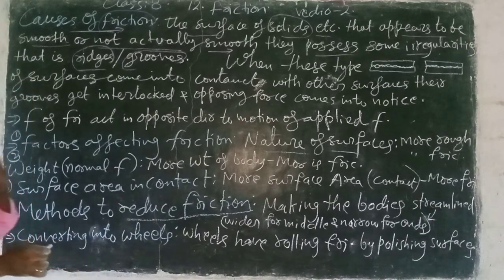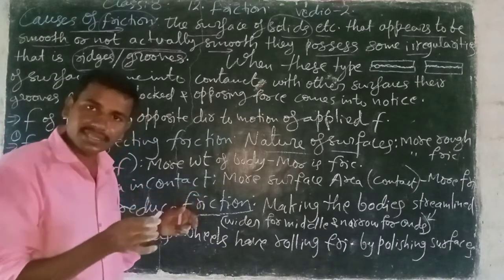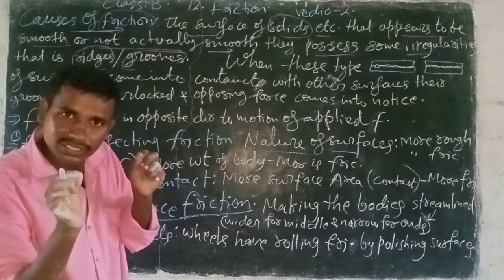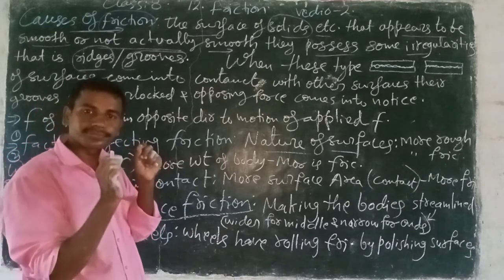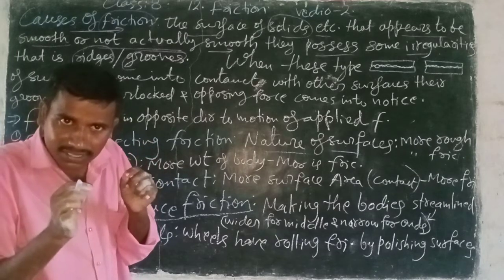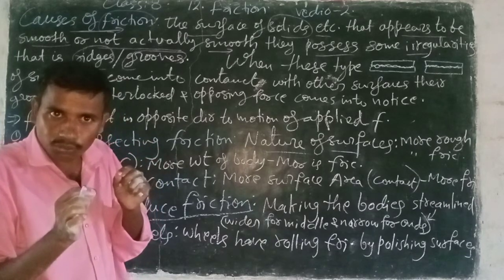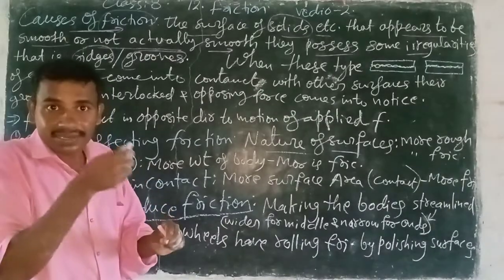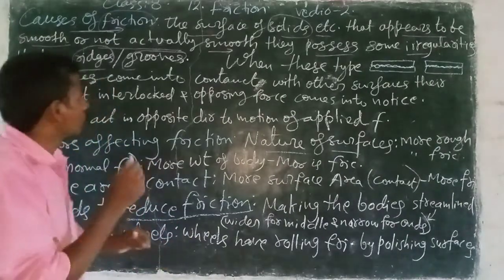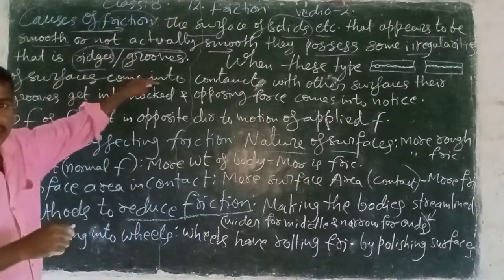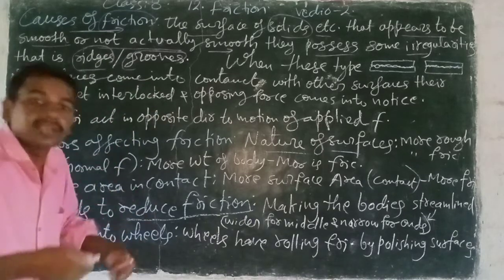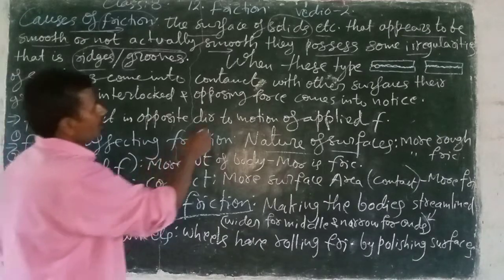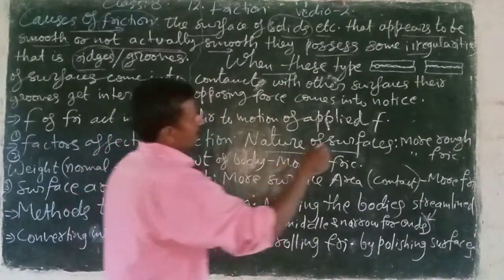So here I am telling you that any body has some ridges that you cannot see with your naked eye. Very small ridges or very small grooves are there. When you look with some devices, like an electroscope or a magnifying glass, then you will be able to see them. Those ridges give friction to that body. And what is that? Look here, I drew this for you.